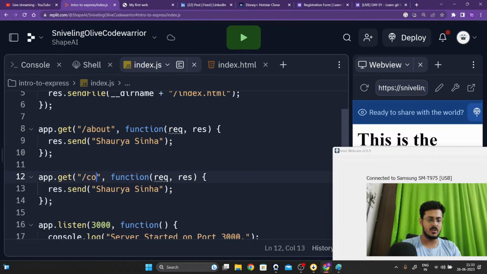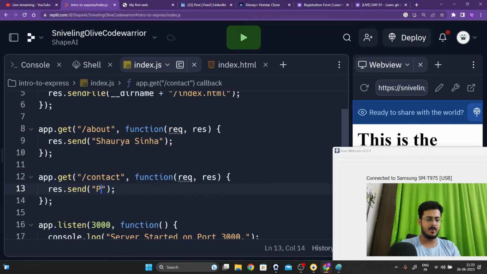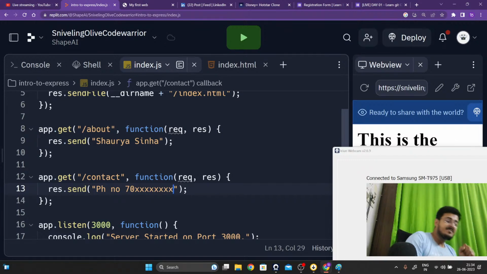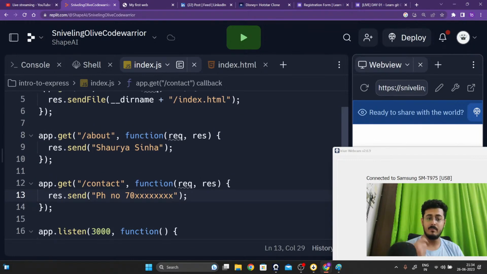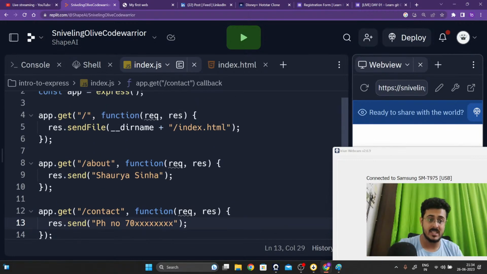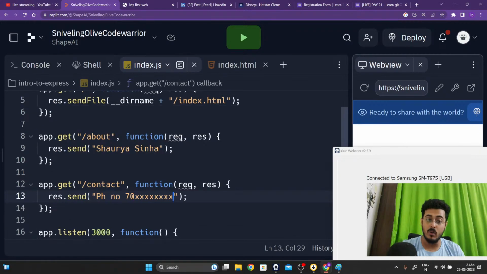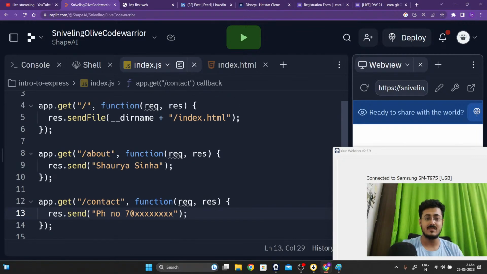So about, contact, and we are sending a phone number 70345. We are going to save it right over here. As you're able to see, now we are creating methods that are going to handle the GET request at the root of the website, at the /about us page, and the /contact us page. Are you guys able to see this? Please let me know. We're able to create methods that handle the GET request at multiple pages, and we are sending multiple things right over there.